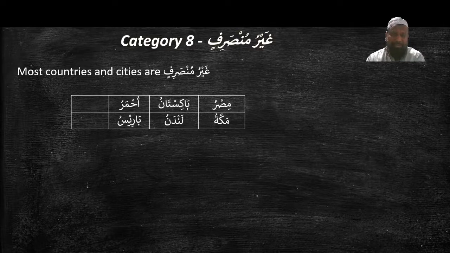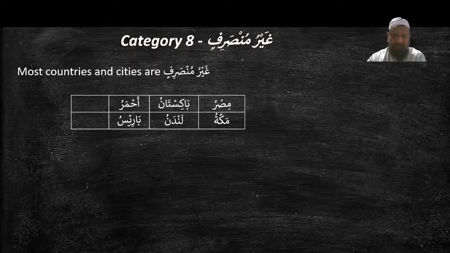At number 8, most countries and cities are غير منصرف. Again, they will not accept tanween or kasra, like Misru, Pakistanu. Sorry, Ahmar shouldn't be there. Ahmar is the name of a color.